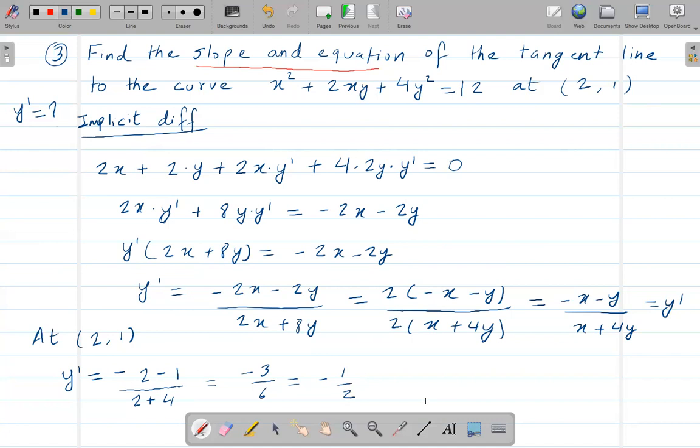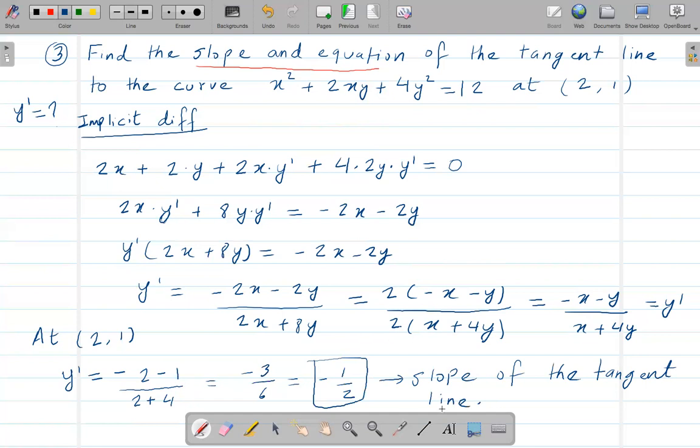Right? So what does this mean? We found the value of y prime at this point. So this means this is the slope. This is also the slope of the tangent line. Okay.